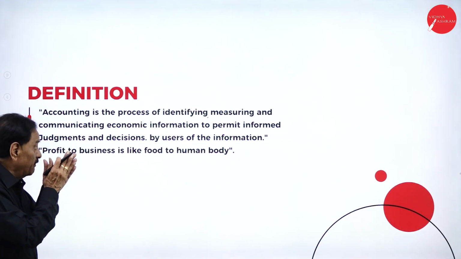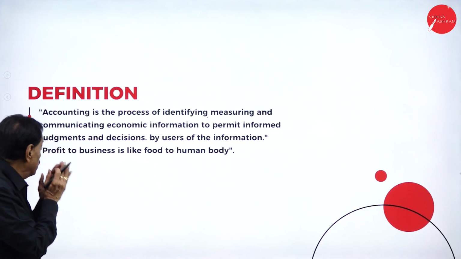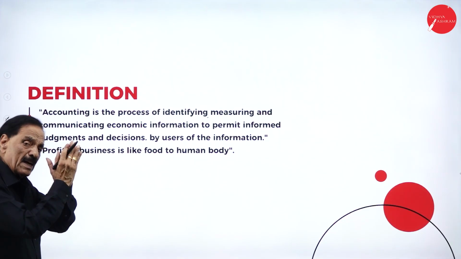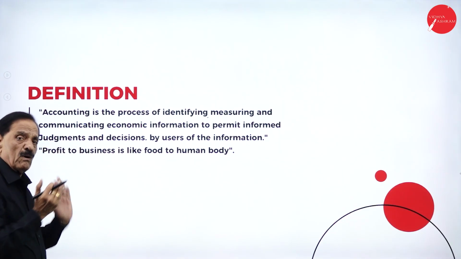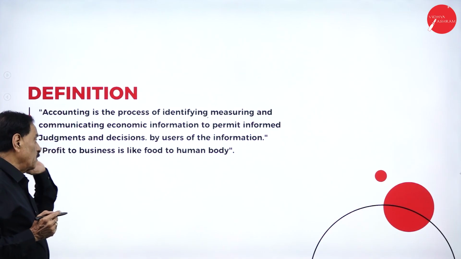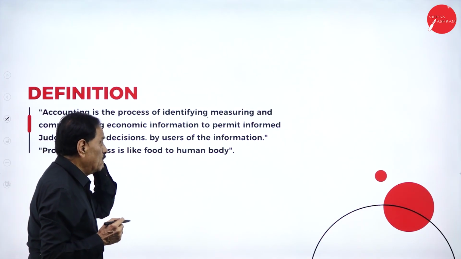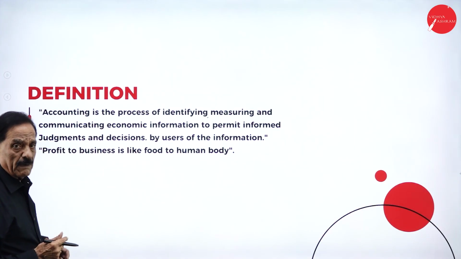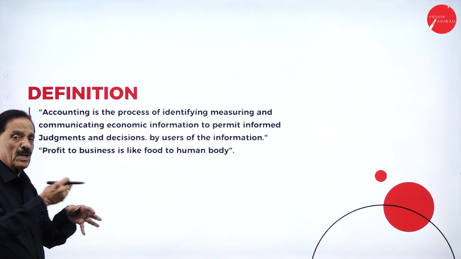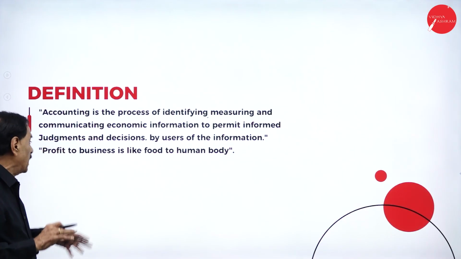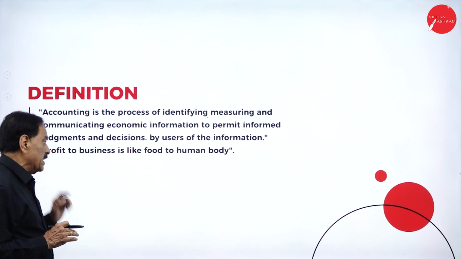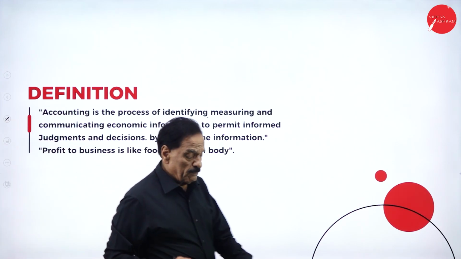So here we are identifying, measuring, and communicating the ideas to the people, which is called accounting. Profit to business is like food to human body. This is important. We are doing the account to know whether we earn the profit or suffer the loss. Profit to business is like food to human body.